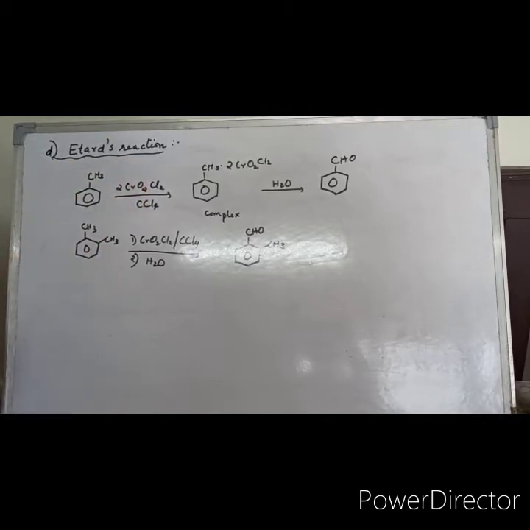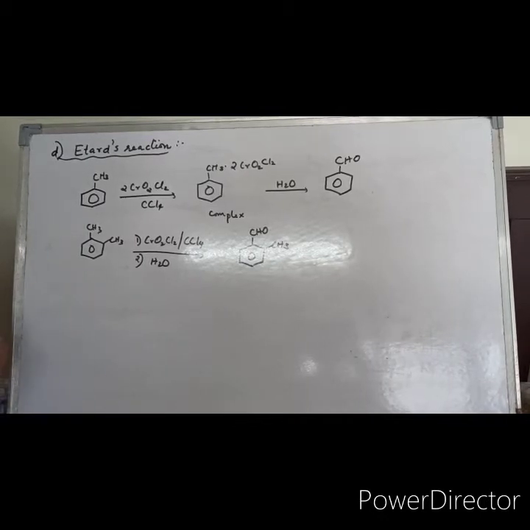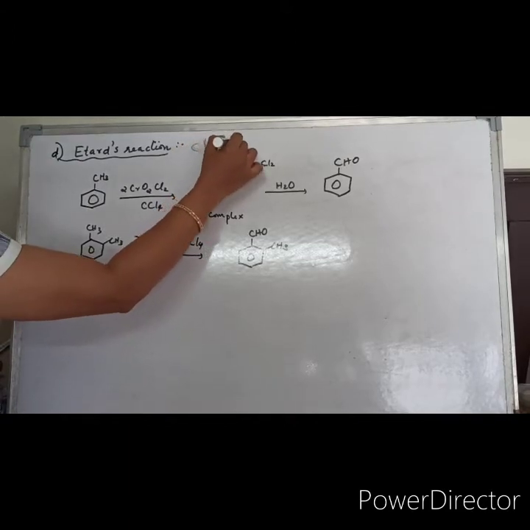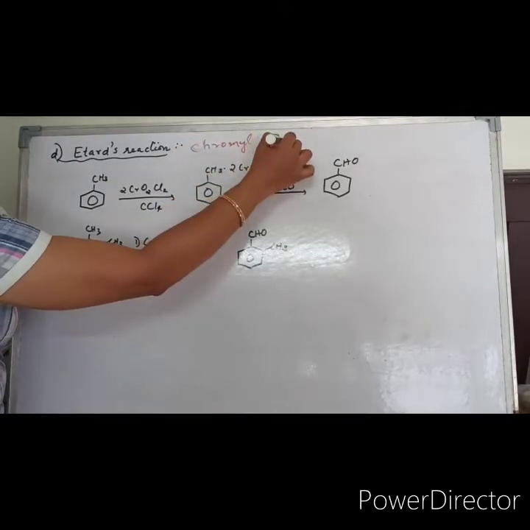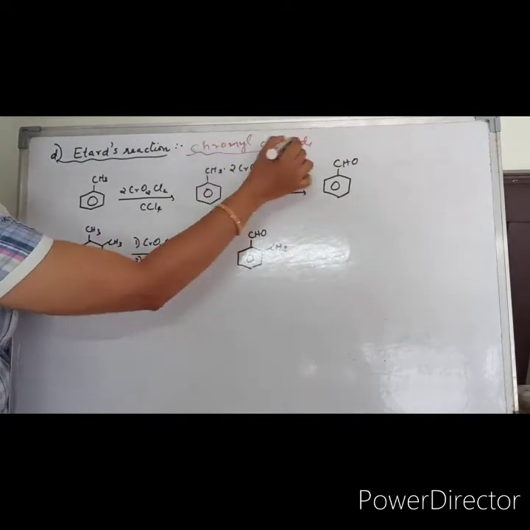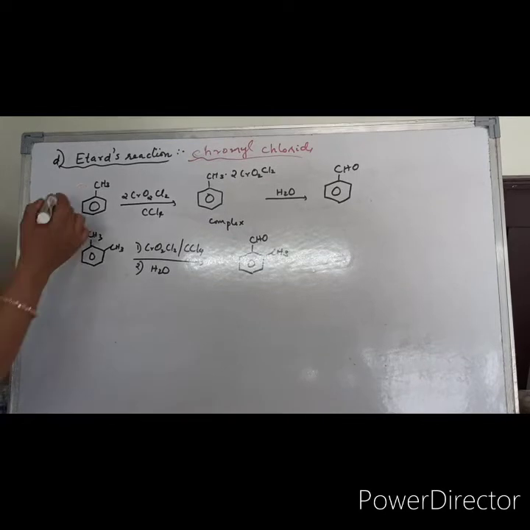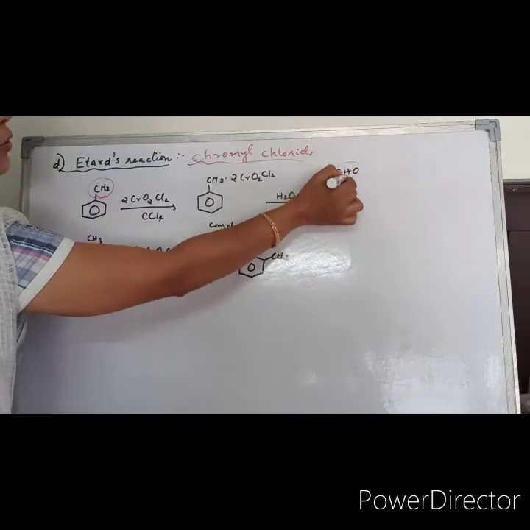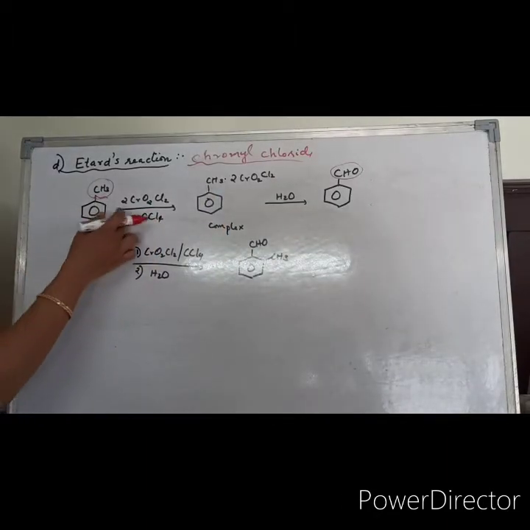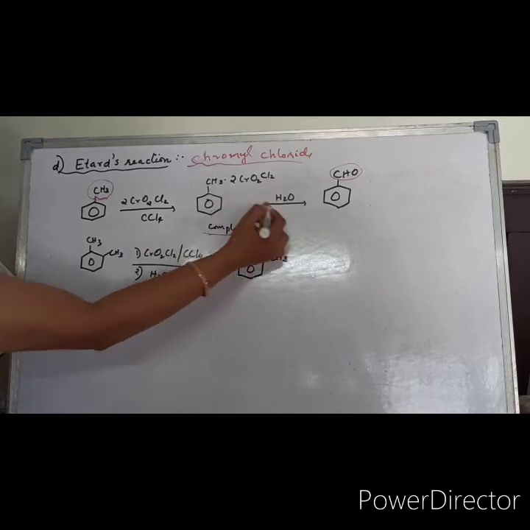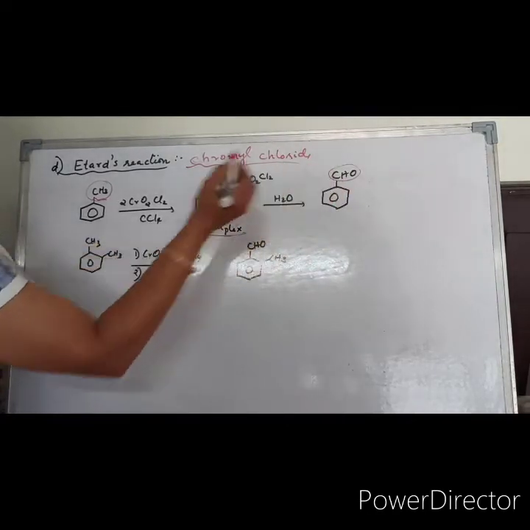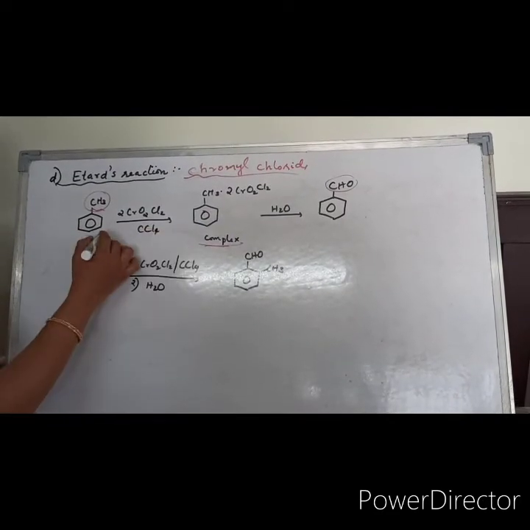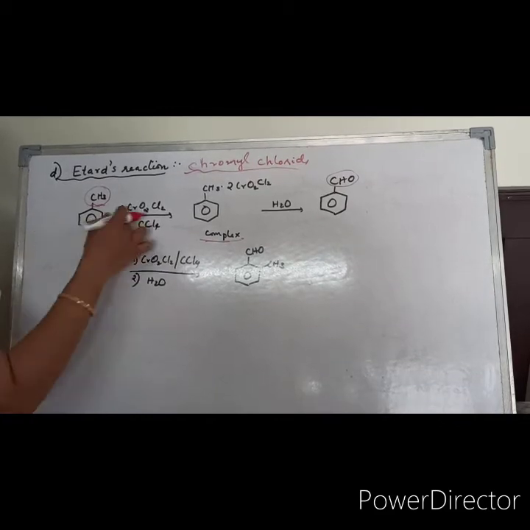Etard's reaction. This is a reaction in which the oxidizing agent involved is chromyl chloride. Chromyl chloride is performing the oxidation. Here also the side chain, the methyl group, will be oxidized to an aldehyde group by chromyl chloride. First it forms a brown colored complex, then it undergoes oxidation, and you get the corresponding aldehydes. In this reaction, toluene is oxidized to benzaldehyde.